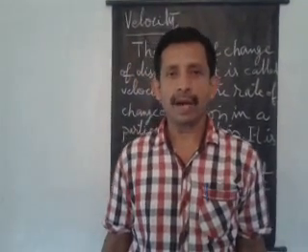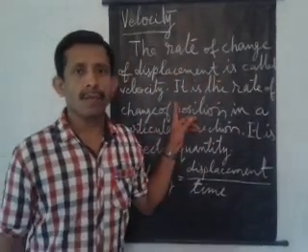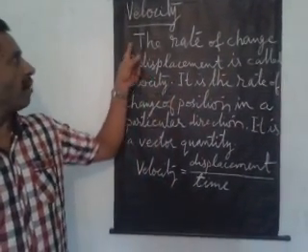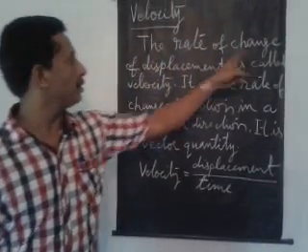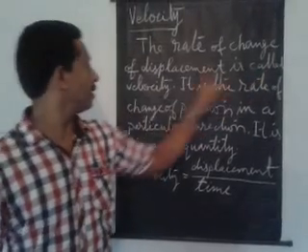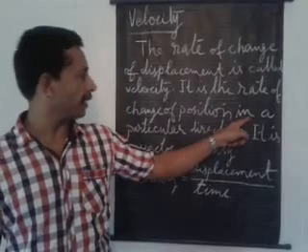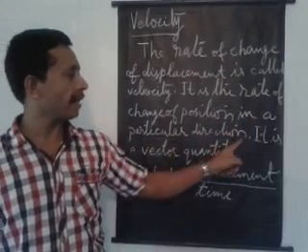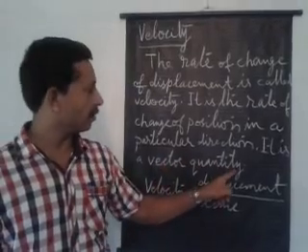In this video, I am going to discuss velocity. Velocity is defined as the rate of change of displacement. It is the rate of change of position in a particular direction. It is a vector quantity.